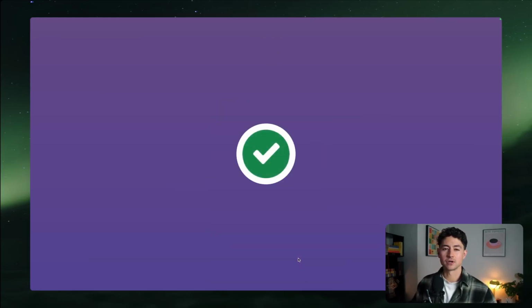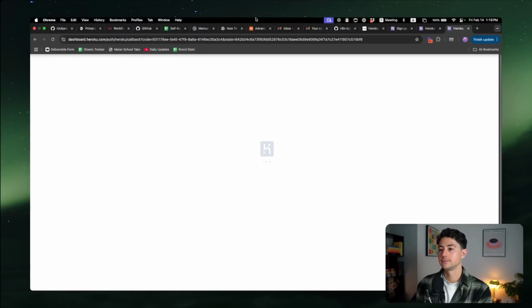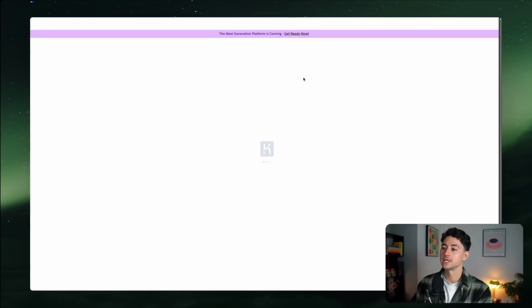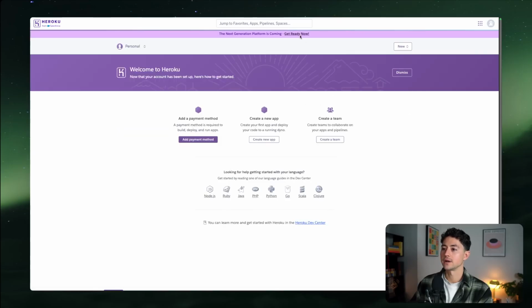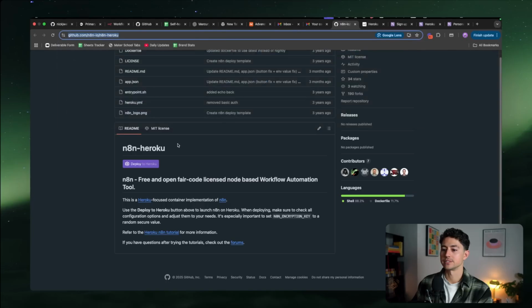There are multiple different authenticator apps. You could use whichever one floats your boat. I like using the Google Authenticator one, just simpler and easier for me. Okay, now we have some more onboarding questions to go through, when this puppy finally loads, that is. Am I domiciled in Italy? No. Awesome. Okay, great. So now once we're signed in, we can go back to that N8N Heroku GitHub install.